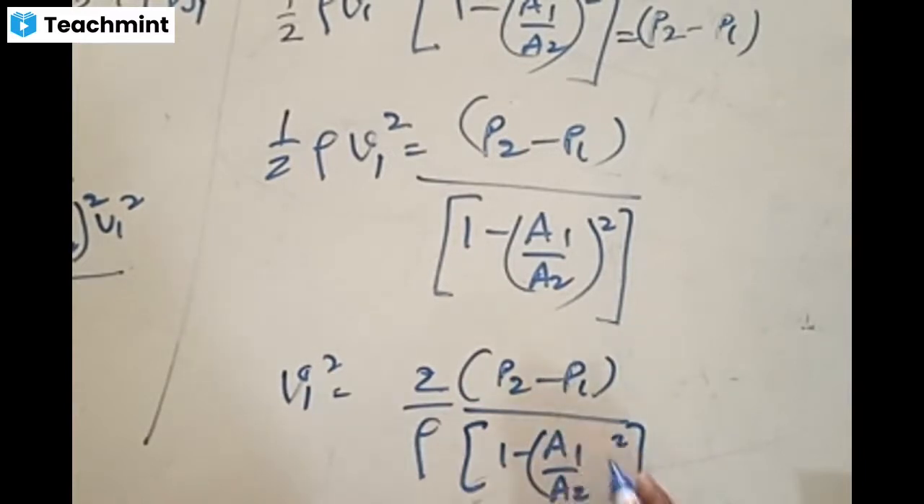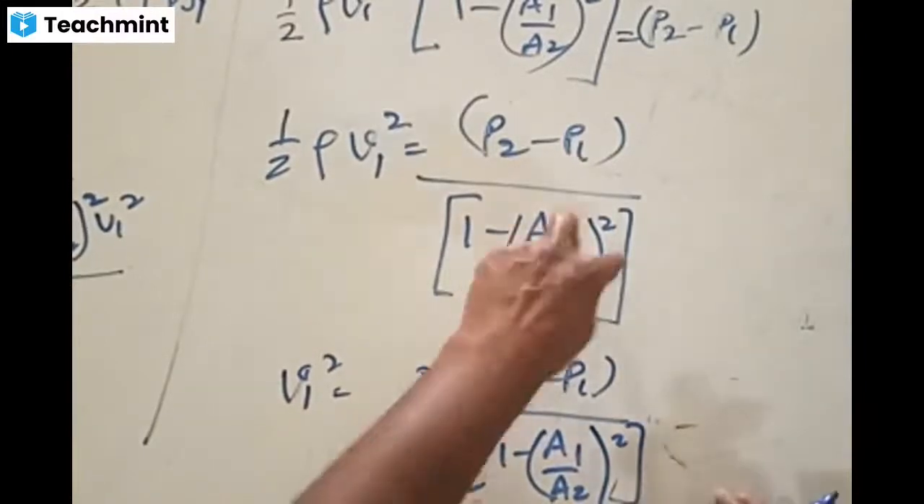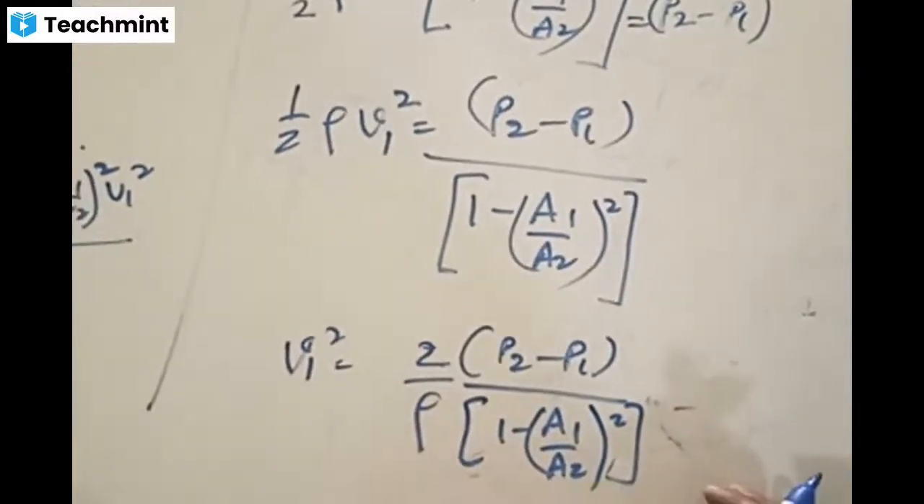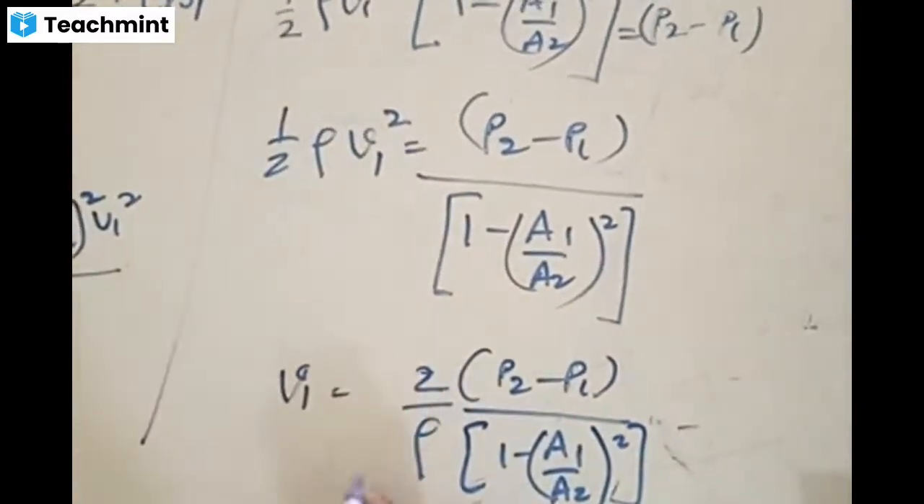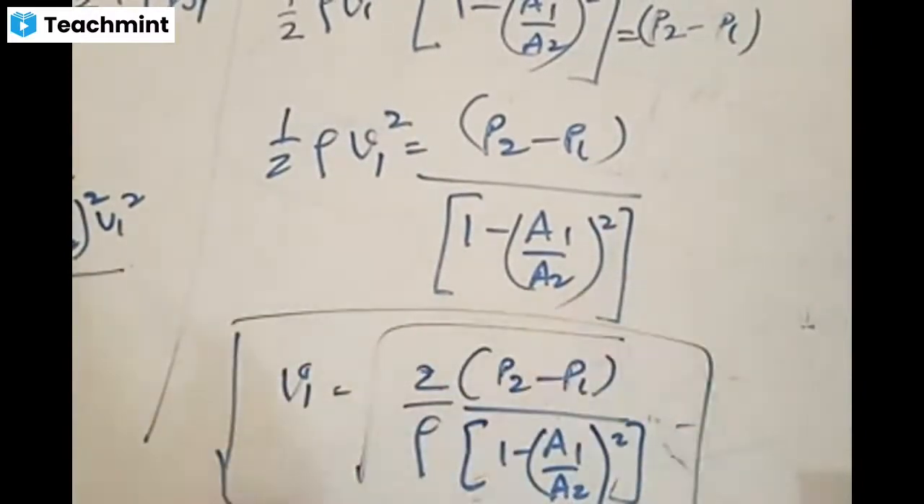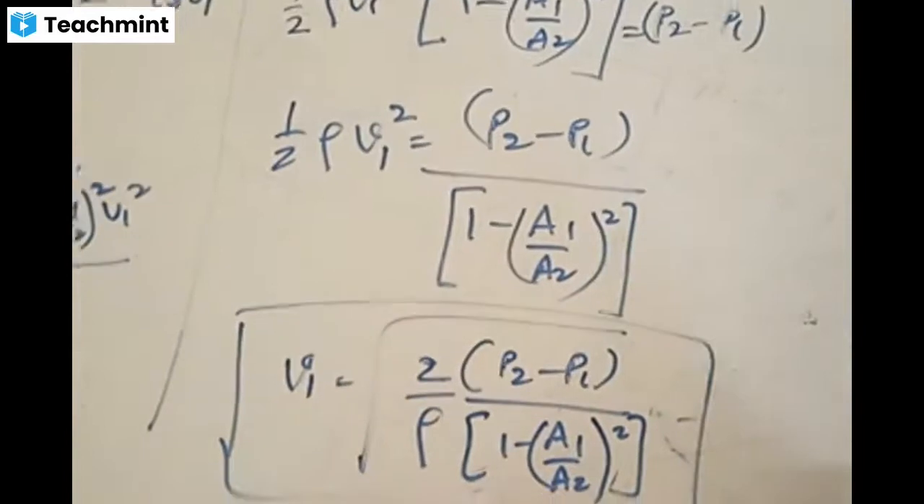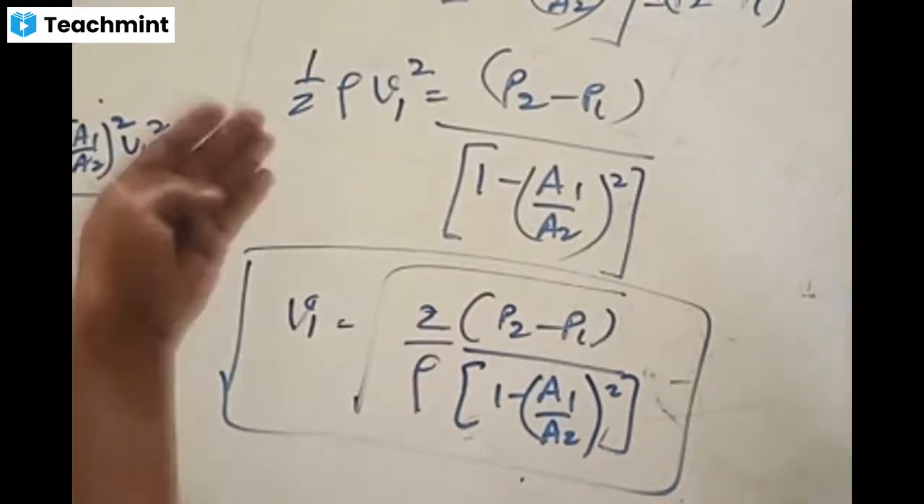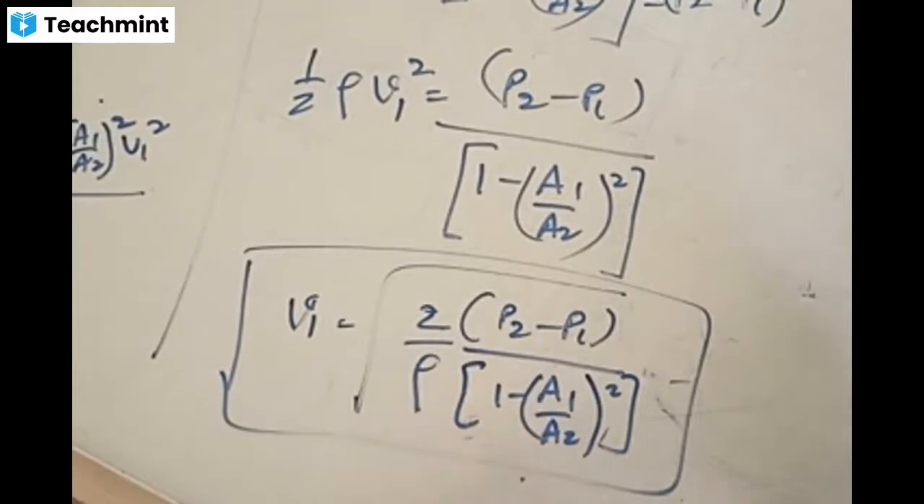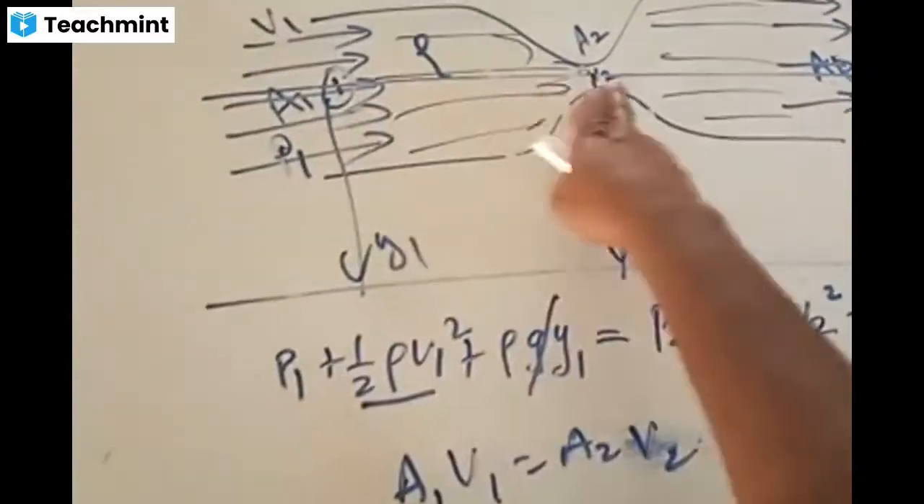See this, the square is present only for the ratio of areas, not for the entire expression. Okay, fine. So this is the final equation, or if you take out the square, it becomes the root of this final equation. Now, what is this V1? In order to determine V1, you know what is 2, what is rho, what is flowing, and A1, A2 are there. What is the unknown thing in this? The pressure difference is unknown. P2 and P1 are the pressures at these two points.